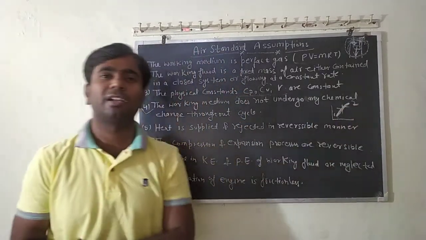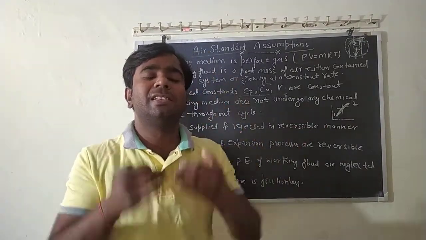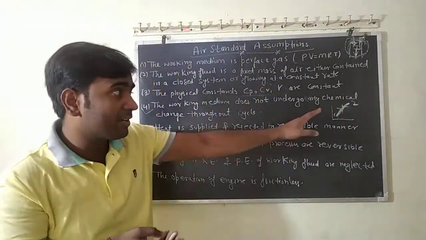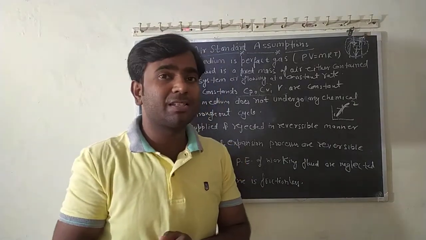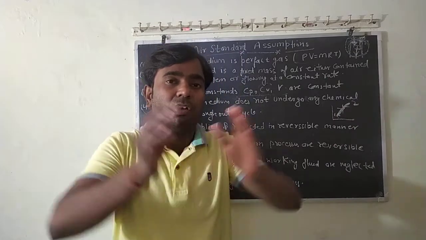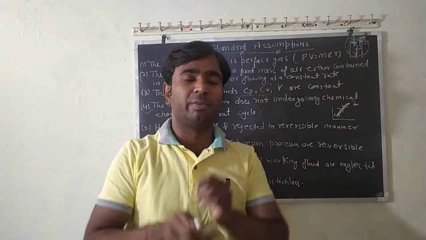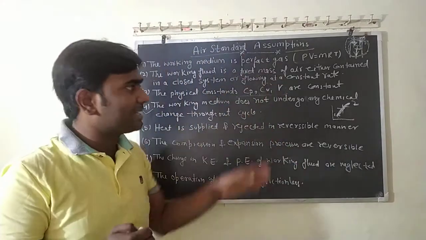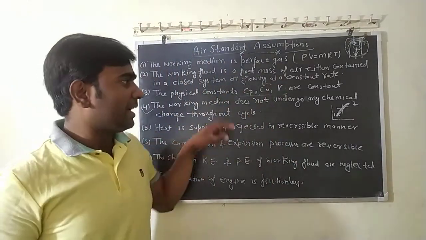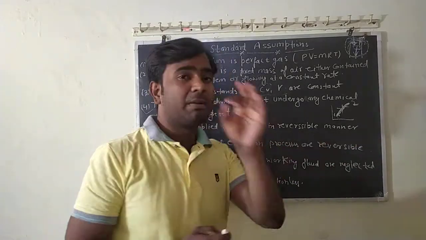Why are we assuming this? To make our analysis simple. If we do not assume reversibility, then in an irreversible process we have to calculate each and every point, so our analysis will be big and very complicated. So heat is supplied and rejected in a reversible manner.